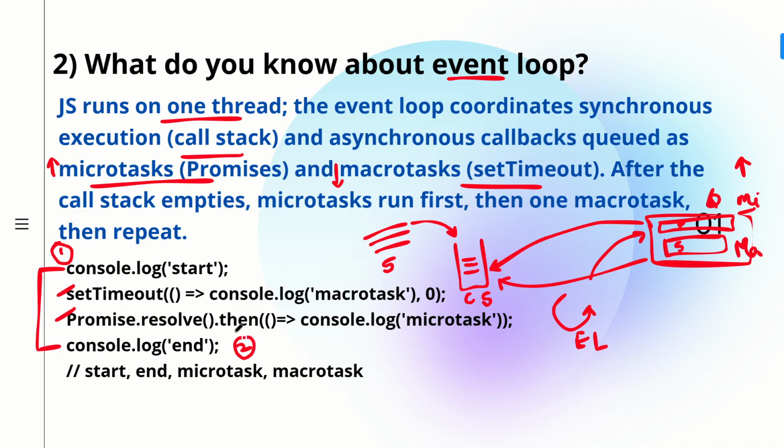Now coming to your setTimeout and promise, you can see that there is a catch here. We have setTimeout with the time given as 0, and setTimeout is written on the third line, whereas the promise is written after setTimeout, right?